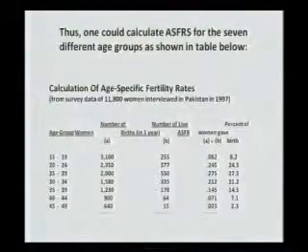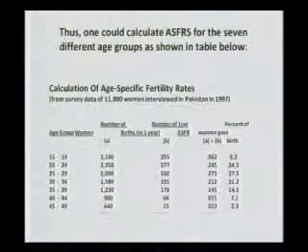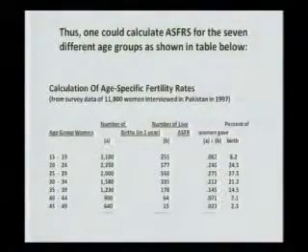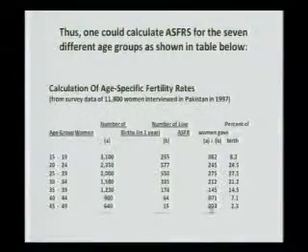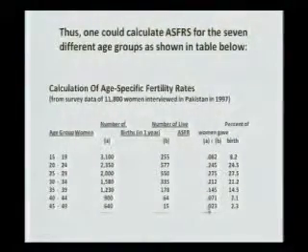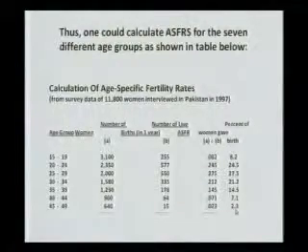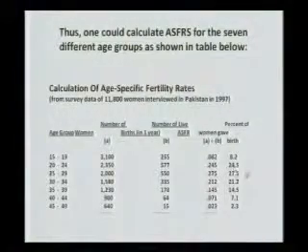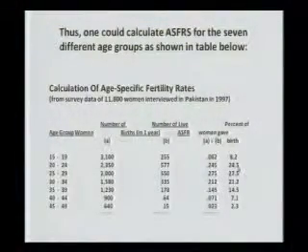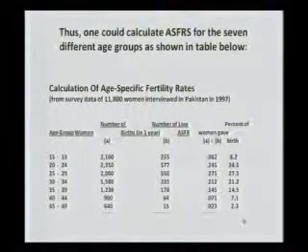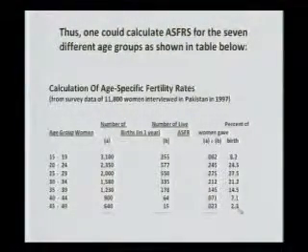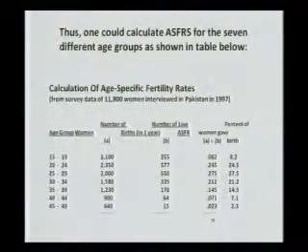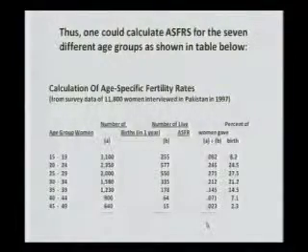And so much so that when they reach ages 45 to 49, very few women who are that old give birth, which means age-specific fertility rate of 0.023. That means only 2.3% of women in this age group gave birth. So compare that with 24.5% of women 20 to 24 who gave birth, as compared to only 2.3% of women in the age group. There are 640 women who belong to that age group. This is known as age-specific fertility rate.